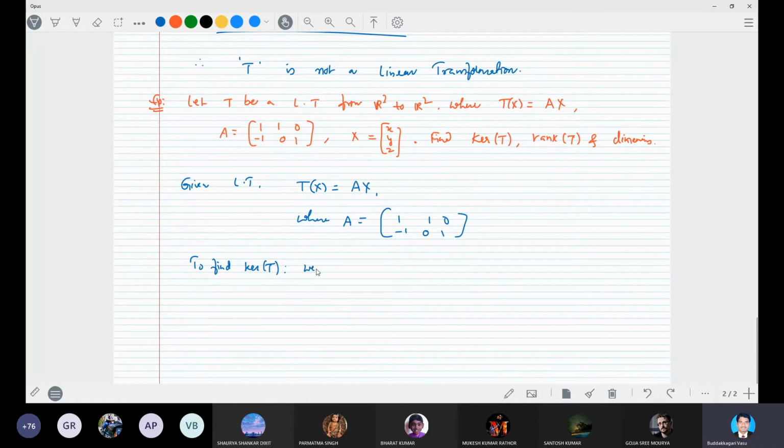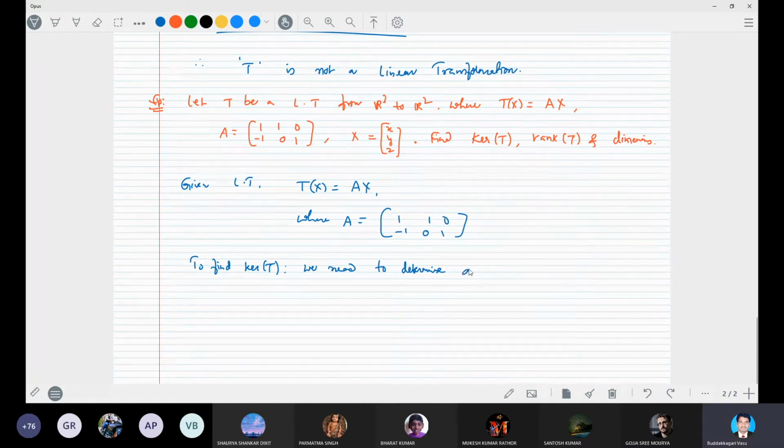That is, we need to determine what we need to find for finding the kernel. Kernel means null space. Null space means the set of elements which are mapped to the 0 element, right?